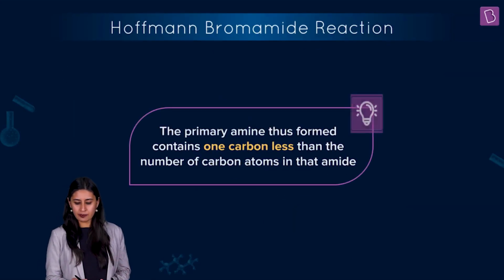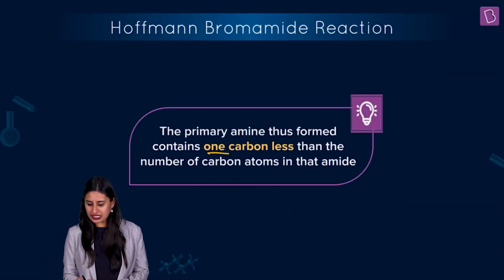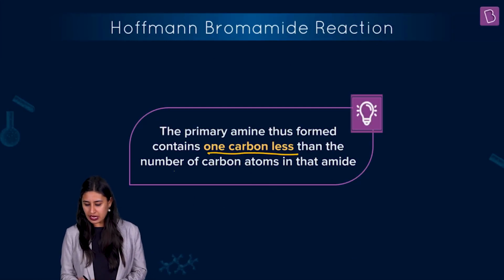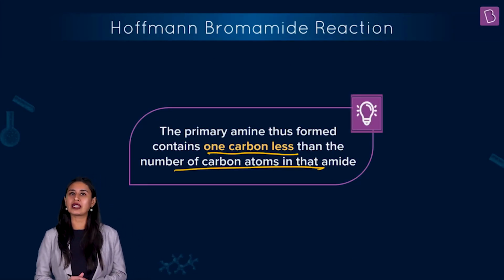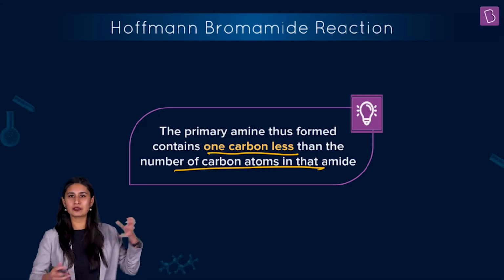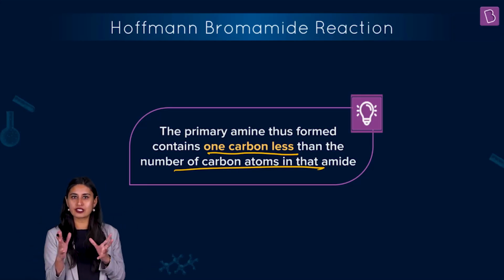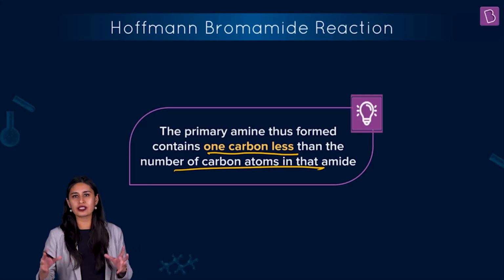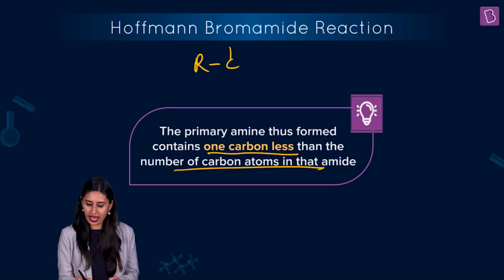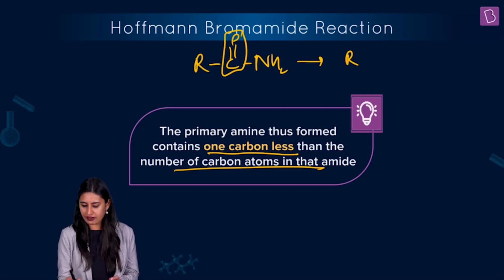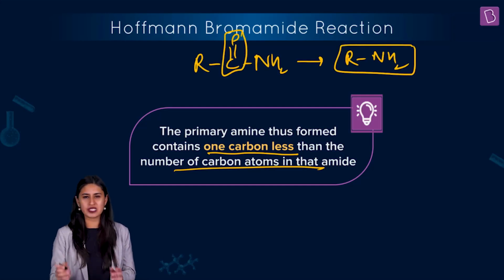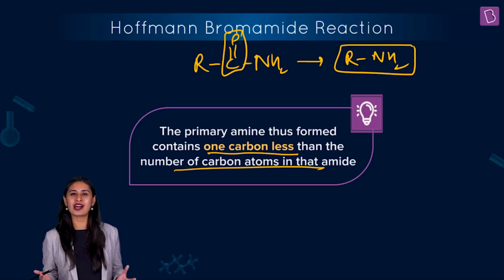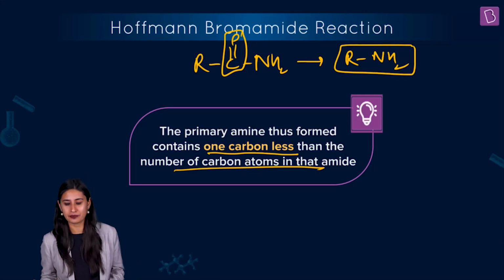So take a note that the primary amine thus formed contains one carbon less than the number of carbon atoms in the amide. Because when we see it superficially, we can understand that CO is missing in the final product, and simply what has happened is NH2 has got attached like this, right? Imagine the CO goes off and we get this. So the simple way of seeing it is this, and we know that the product has one carbon less.